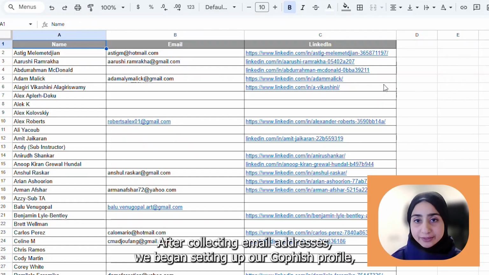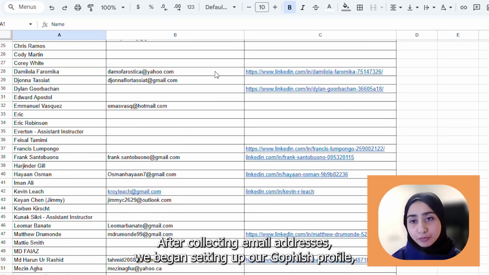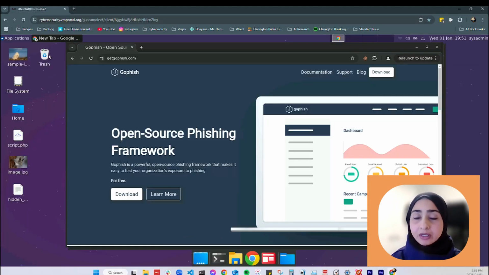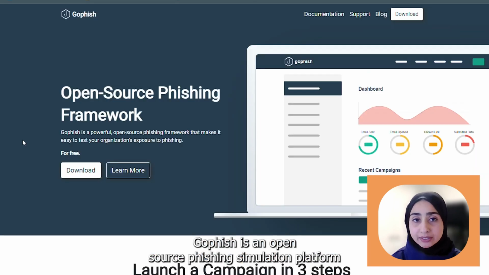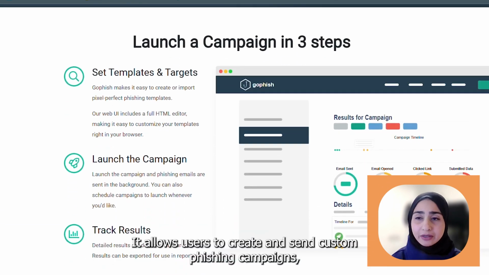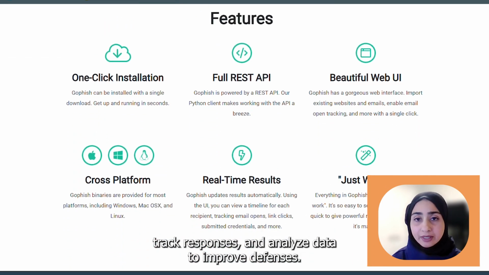After collecting email addresses, we began setting up our GoPhish profile, which was initially configured on a Guacamole VM. GoPhish is an open-source phishing simulation platform designed to help organizations train employees on cybersecurity awareness. It allows users to create and send custom phishing campaigns, track responses, and analyze data to improve defenses.